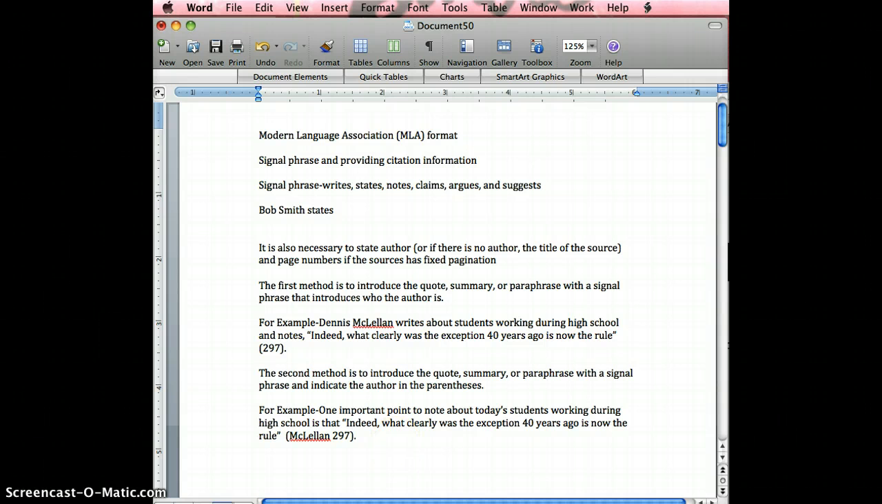The author is again Dennis McClellan, but his name is placed at the end of the sentence in the parentheses with the page number. And that is how to do basic in-text citation in MLA format.